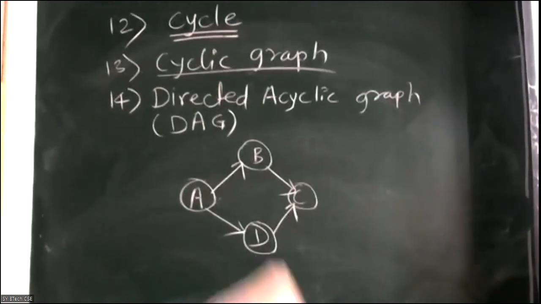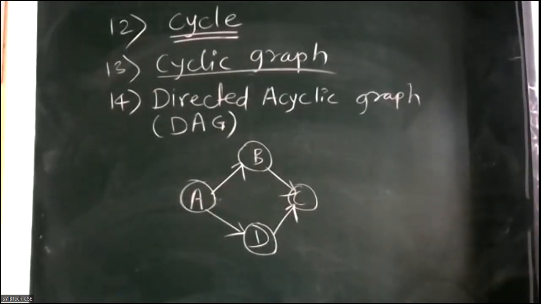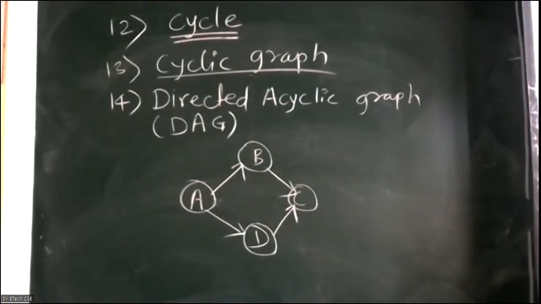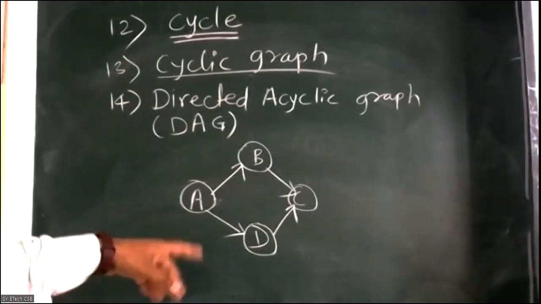Directed acyclic graph. And if a cycle is there, then what will you call it? Directed cyclic graph. If a cycle is there, you can call it a directed cyclic graph. Now why are you calling it directed here? Directed means path. So here direction is given.